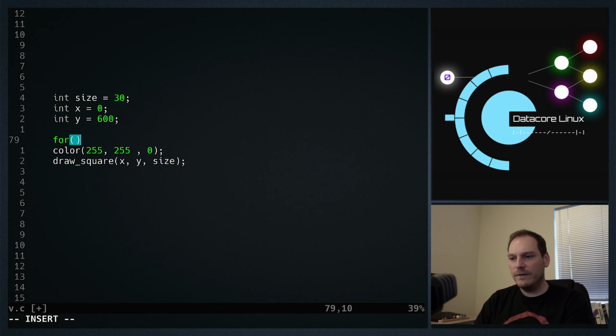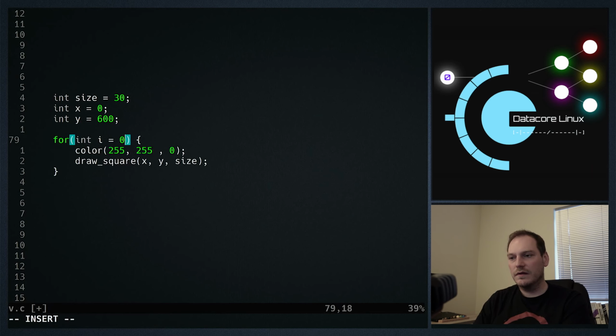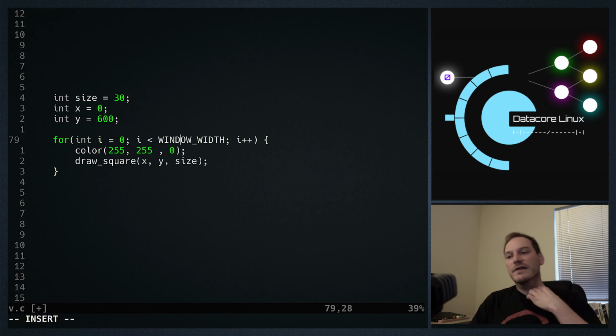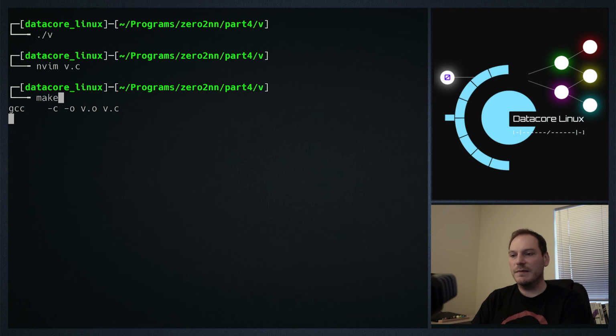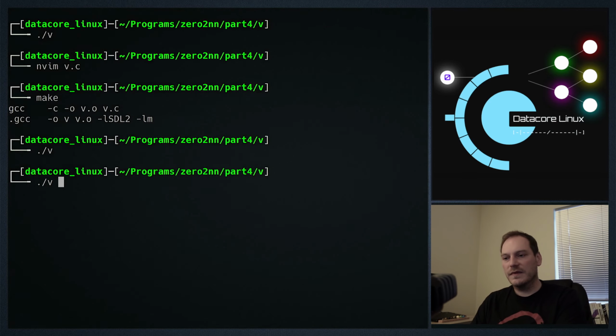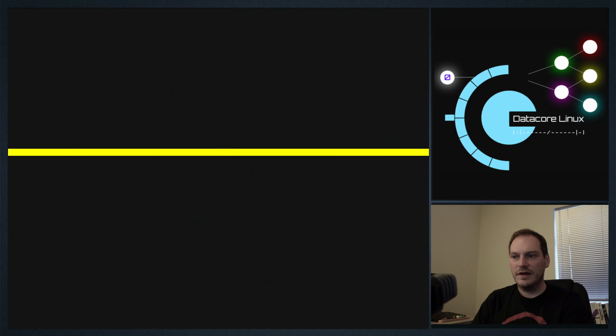Let's put a for loop into this program. I is less than, well, I have a predefined constant somewhere called window width, which is the width of the window, I'm sure it's descriptive enough. So we're making a for loop that's going over the entire window width, one pixel at a time. Oh, I have not changed this. Instead of having x, we're going to have I as the x coordinate for our draw square function. And sure enough, we draw a line.